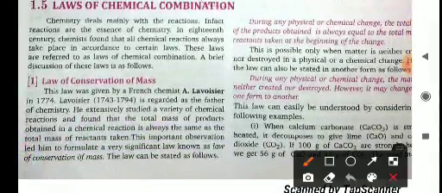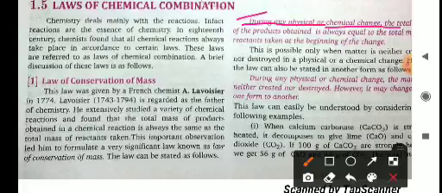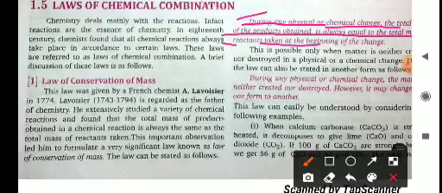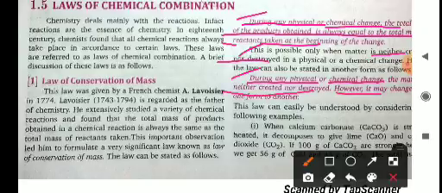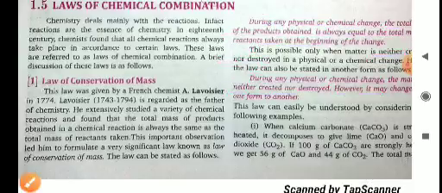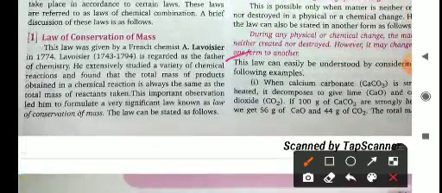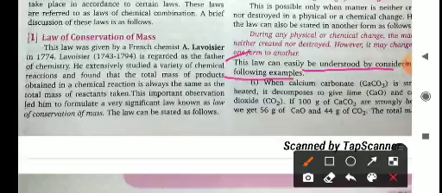During any physical or chemical change, the total mass of product obtained is always equal to the mass of the reactant taken at the beginning of the change. Okay, and this is possible only when matter is neither created nor destroyed in a physical or chemical change. However, it may be changed from one form to another form. This law can easily be understood by considering the following example.